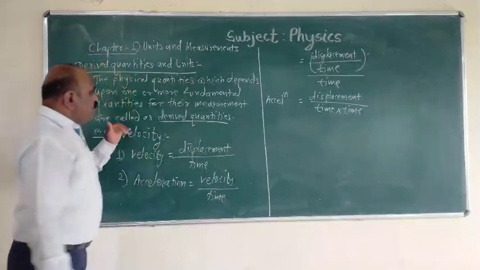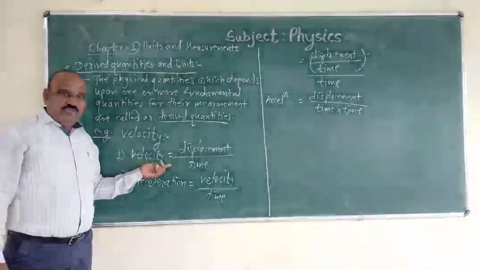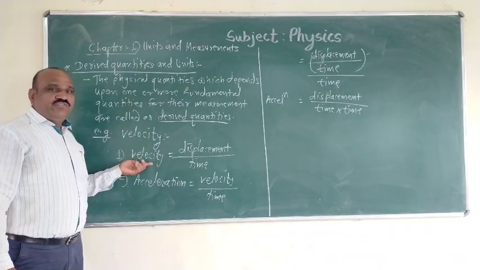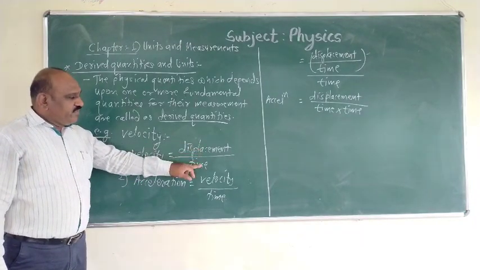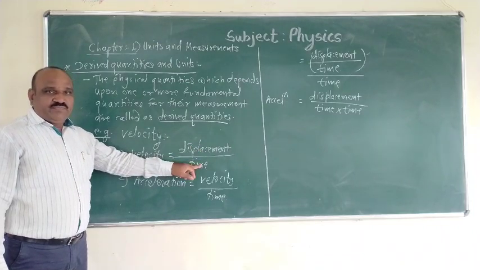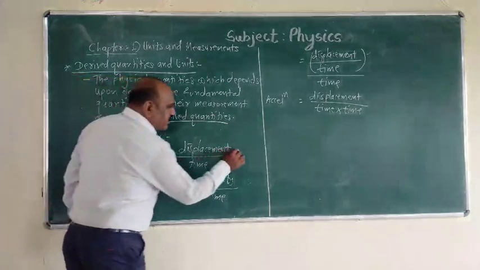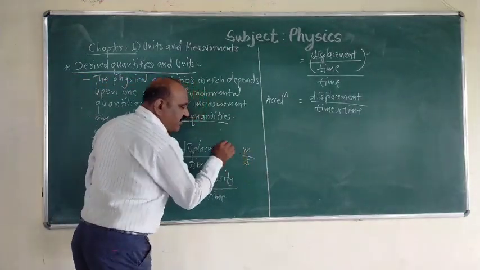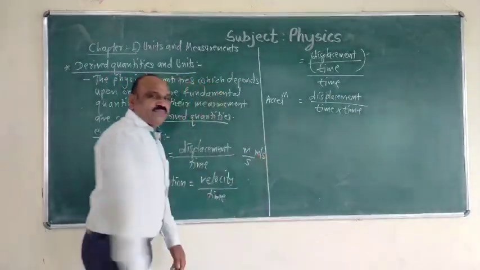Now the units of derived quantities. Suppose the first quantity is velocity. The unit of a derived quantity is represented in terms of the units of the fundamental quantities. The unit of displacement is meter and the unit of time is second. Meter divided by second, written as meter per second.